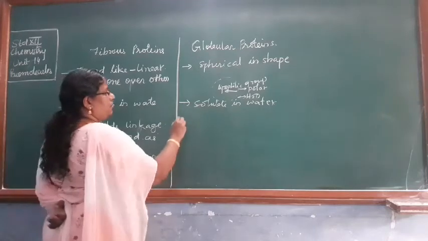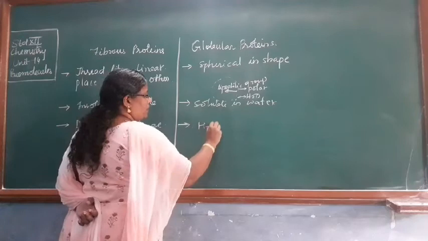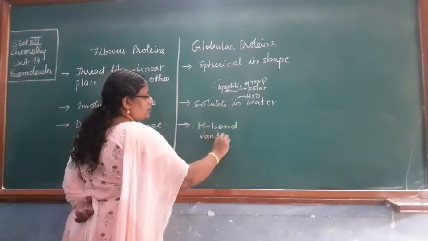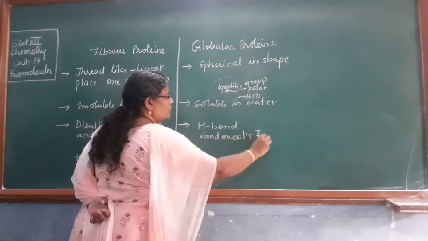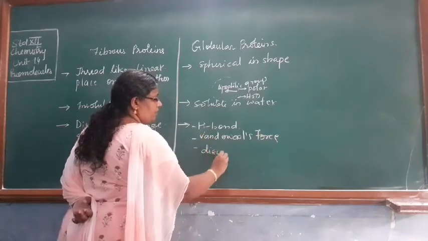While here you will find all the different kinds. You will have H bond, then van der Waals force. You also have disulfide linkage, even dipolar linkage.